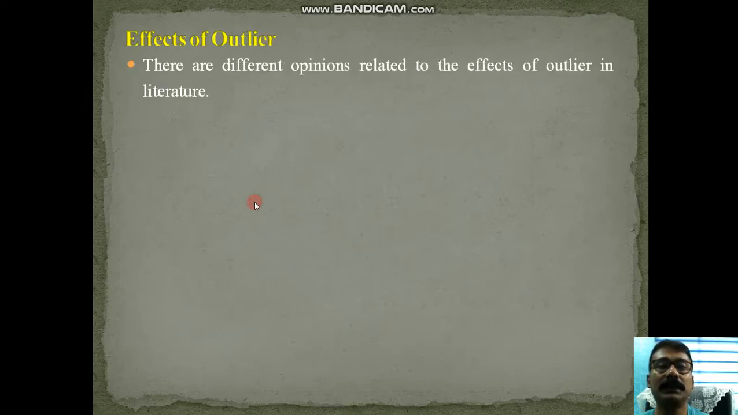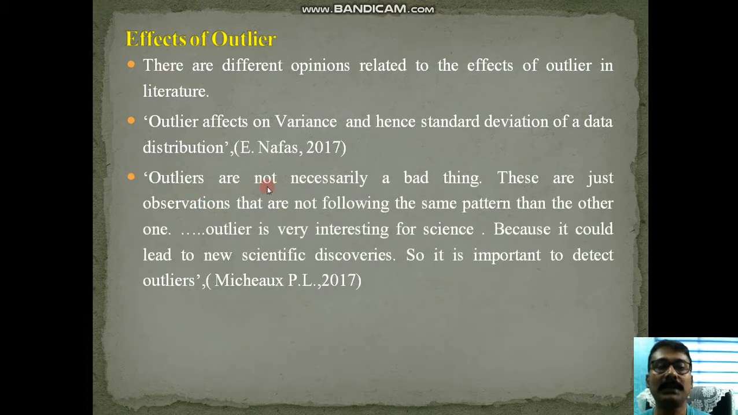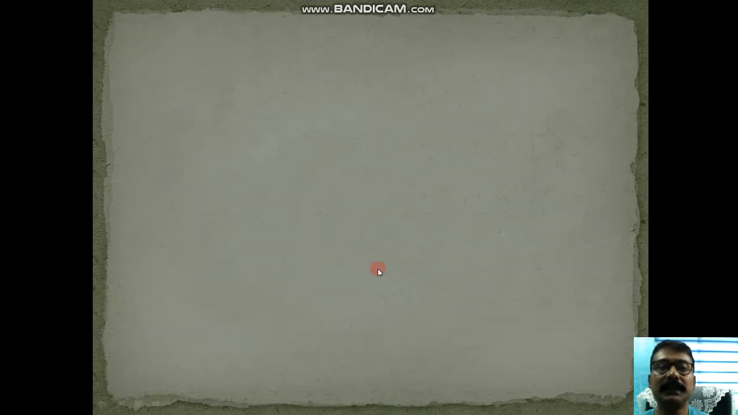The effects of outliers. There are different opinions related to the effects of outliers in economic literature. Outliers affect the variance and hence the standard deviation of a data distribution. Outliers are not necessarily a bad thing. These are just observations that are not following the same pattern as the others. Outliers are very interesting for science because they could lead to new scientific discoveries, so it is important to detect outliers. Similarly, statistical patterns and conclusions might differ between analyses including versus excluding outliers. Okay, these are the different opinions in the literature.